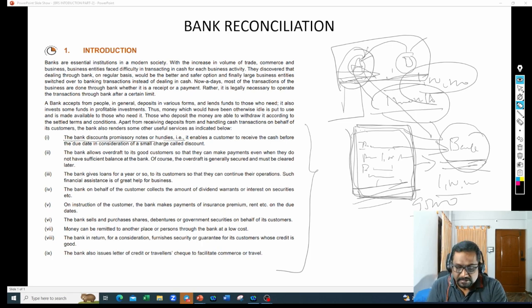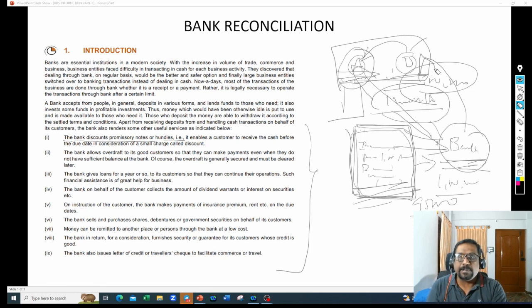So what the banker does is, boss, I'm ready to pay. You give me a 1 lakh promissory note, I will give you 95,000. Then on the due date, they will go to B with the document, show this promissory note and say, B, you said you are going to make this payment to A on so and so date.